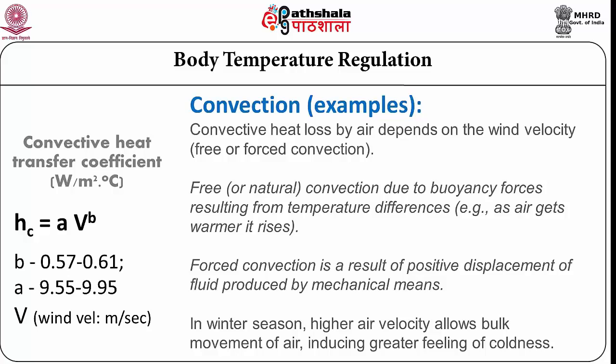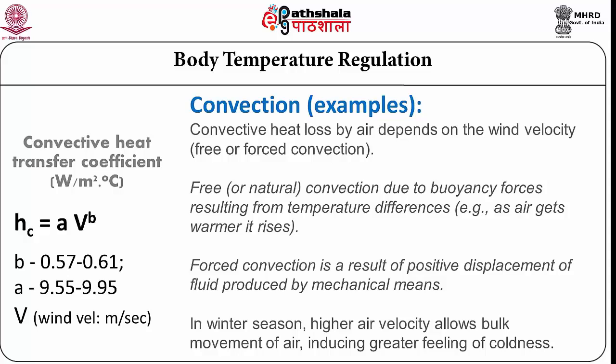Convective loss by air depends upon the wind velocity, because wind is air flowing from one direction to the other at different velocities. Up to a certain velocity, we refer to it as free convection.